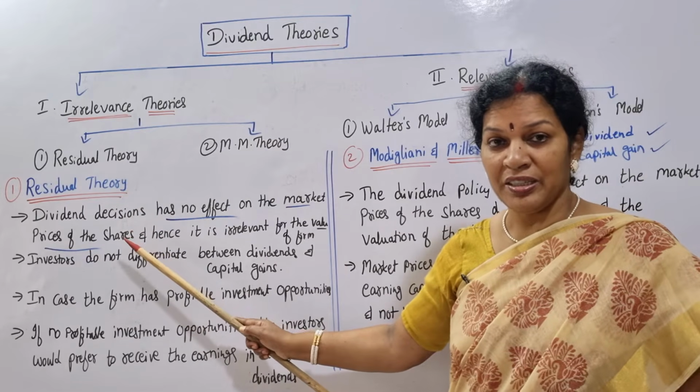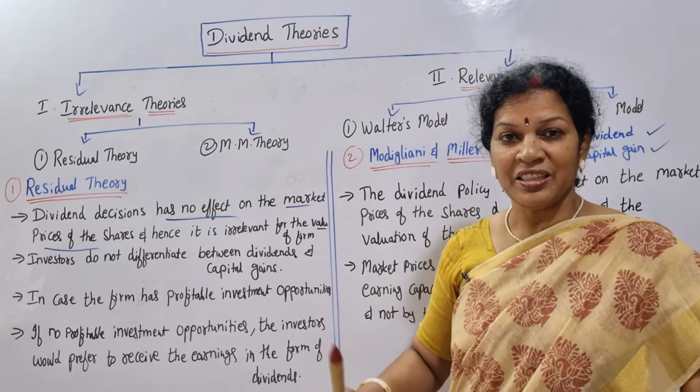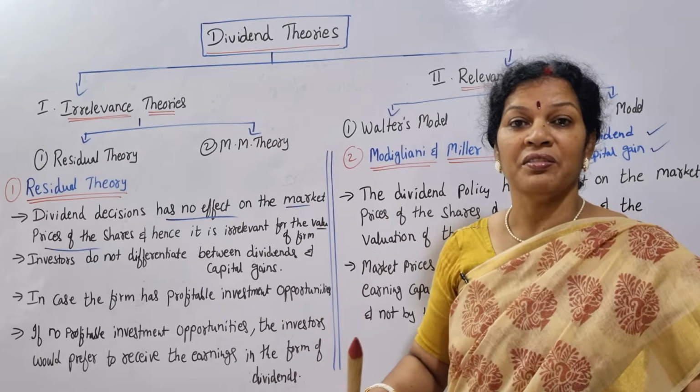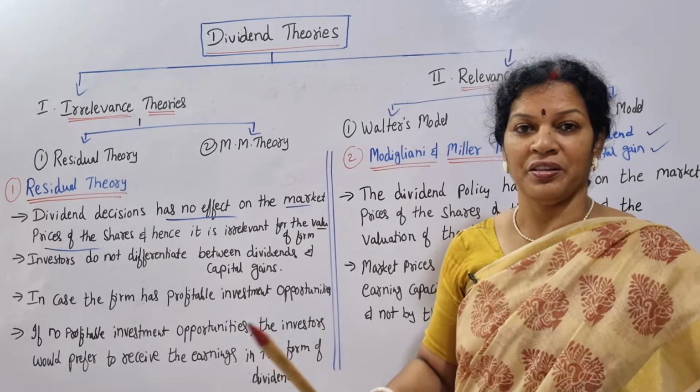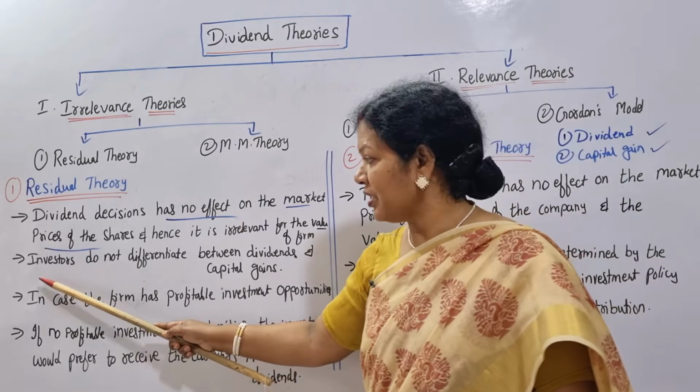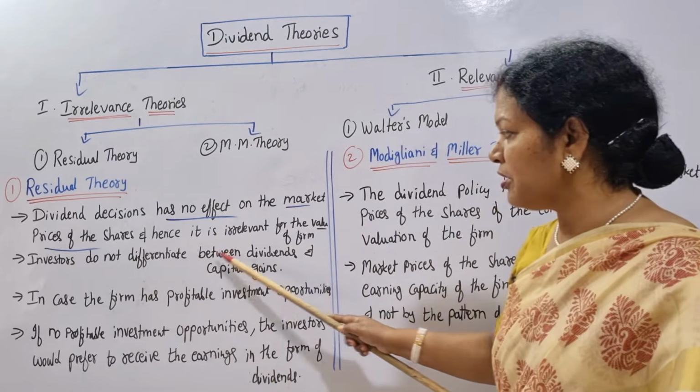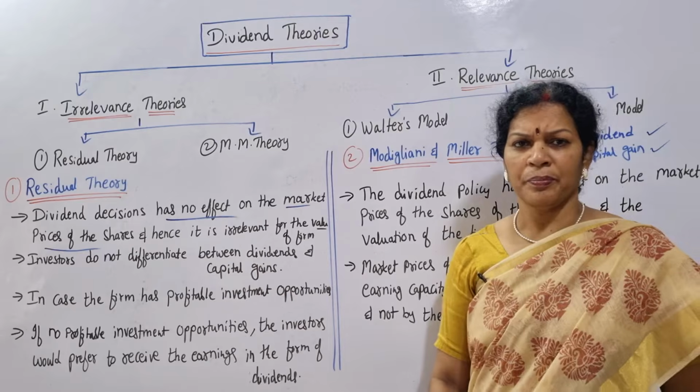This point supports that dividend declaration is not required. Another point is that investors do not differentiate between dividends and capital gains.